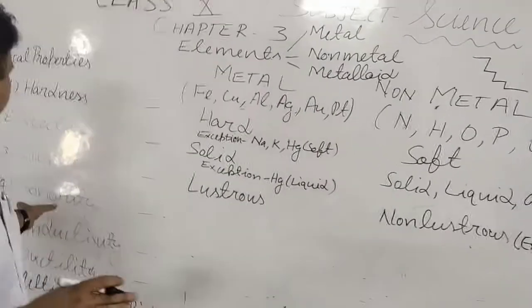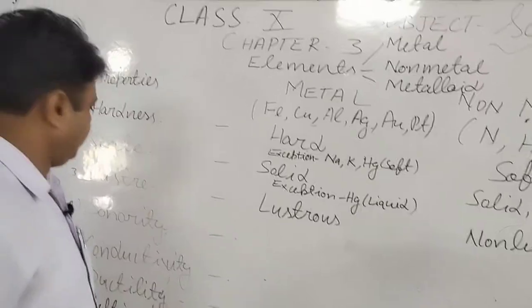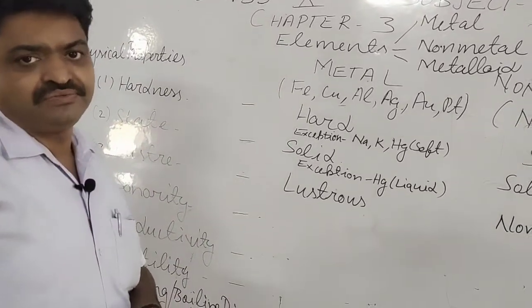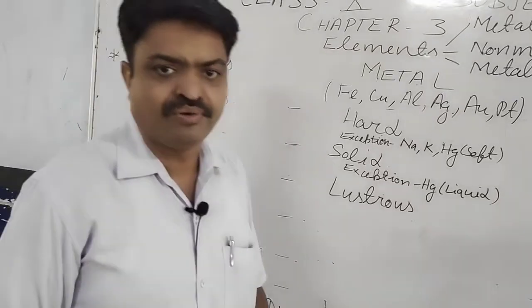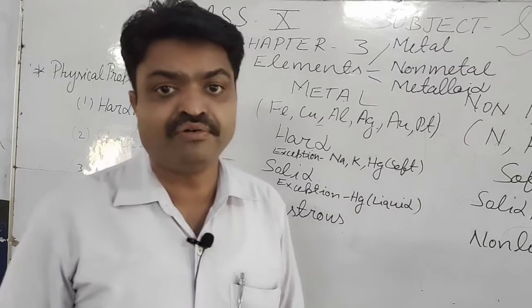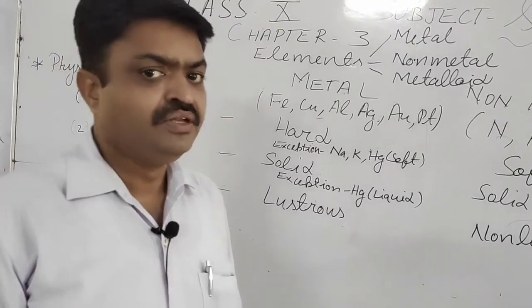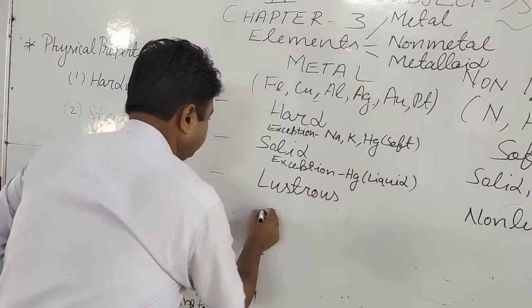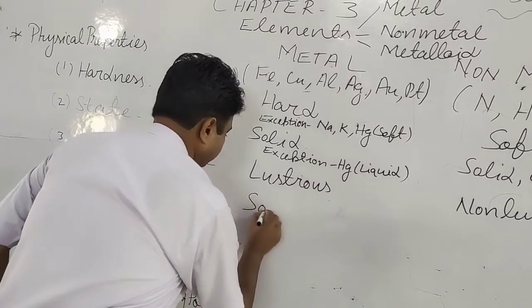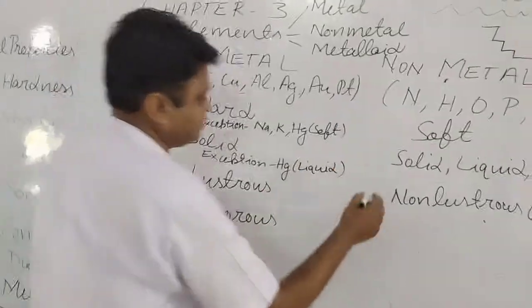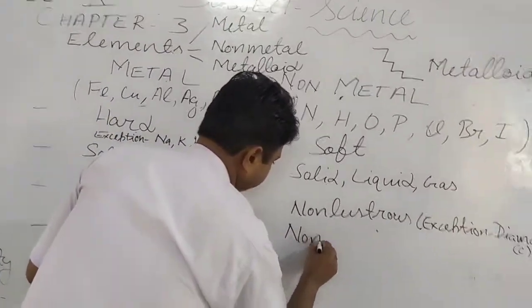Now we come to the next property, sonority. What is the meaning of sonority? It is the property of substances from which they produce sound when we strike them. So metals are sonorous in nature, but non-metals are non-sonorous.